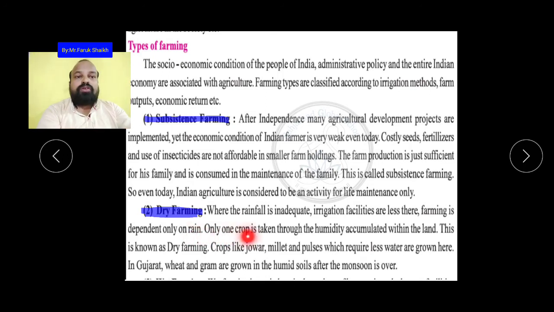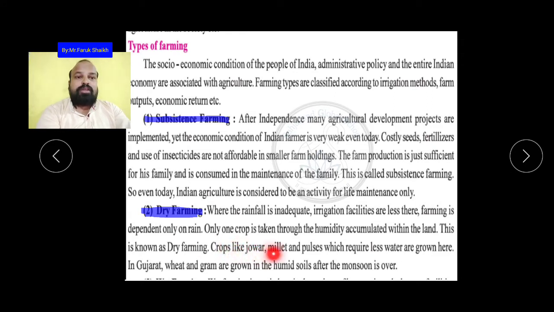So only one crop is taken through the humidity accumulated within the land. In these types of regions, there is only one crop taken through the humidity accumulated within the land. यानी कि ह्यूमिडिटी जब आती है, when the rain falls and the land gets humid, only one crop can be taken. This is known as dry farming. और इसे क्या कहा जाता है? It is called dry farming.